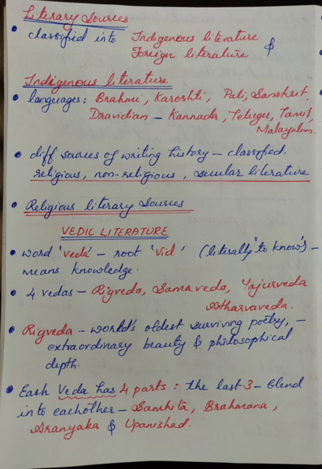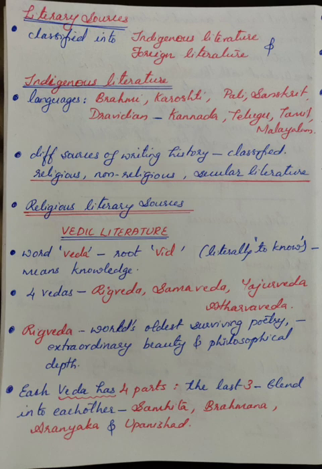Literary sources are classified into indigenous literature and foreign literary sources. Indigenous literature is found in different languages like Brahmi, Kharosthi, Pali, Sanskrit, and in Dravidian languages including Kannada, Telugu, Tamil and Malayalam. These writings provide different sources for writing history and are further classified as religious and non-religious secular literature. So let's know about religious literature source.